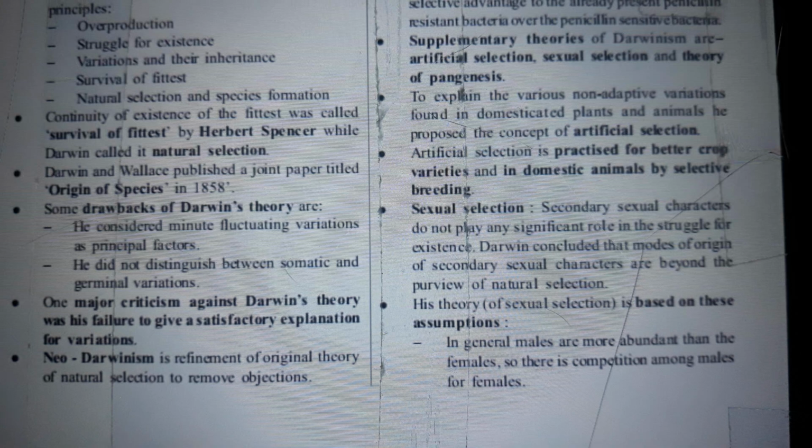Some drawbacks of Darwin's theory are: he considered minute fluctuating variations as principal factors. He did not distinguish between somatic and germinal variations. One major criticism against Darwin's theory was his failure to give a satisfactory explanation for variation. Neo-Darwinism is a refinement of the original theory of natural selection to remove objections.